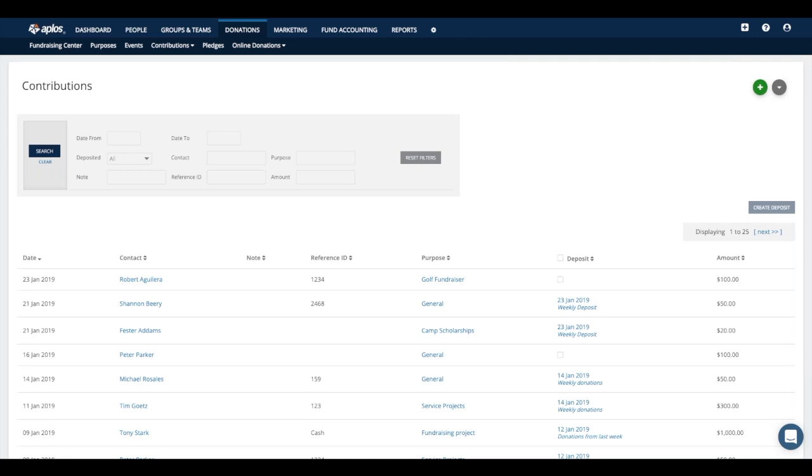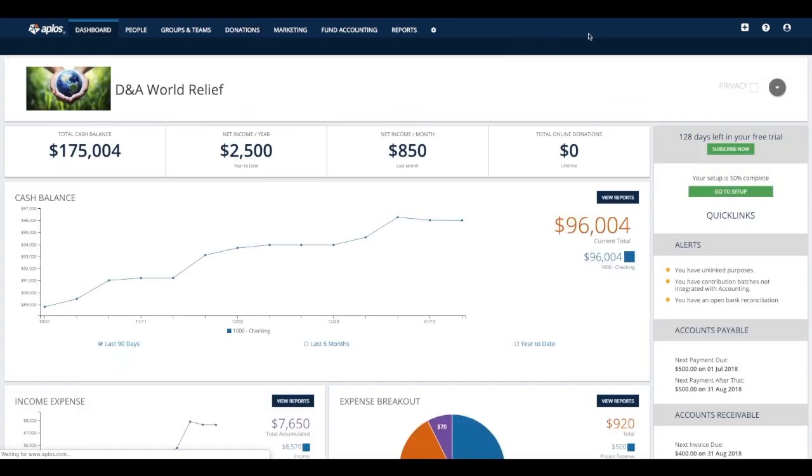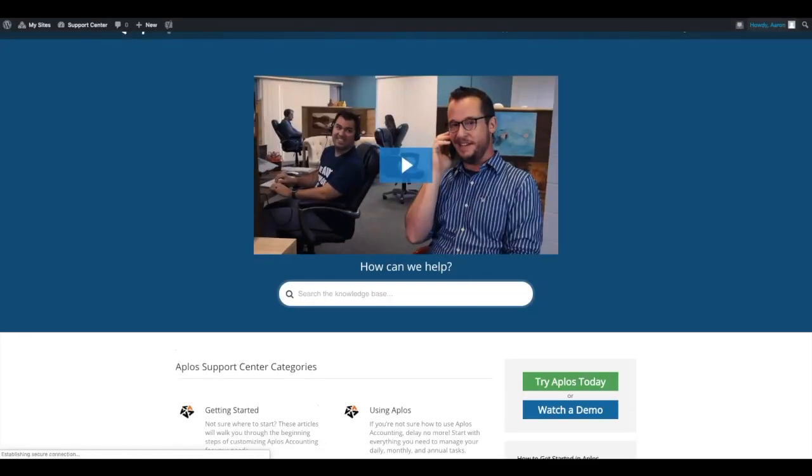But for those of you that are willing to stick around, let me show you this one page real quick. So back here, I'll just jump back to the dashboard page. It's a little easier to look at. All right, so on the dashboard page here, on the far right-hand side of that main menu, there's a little question mark icon, and if you hover over it, it says Support Center. So if you click on that, that will take you to our Support Center page.